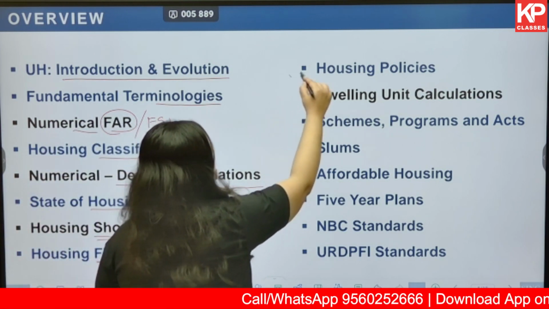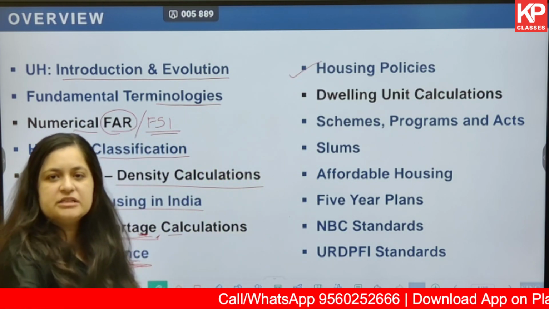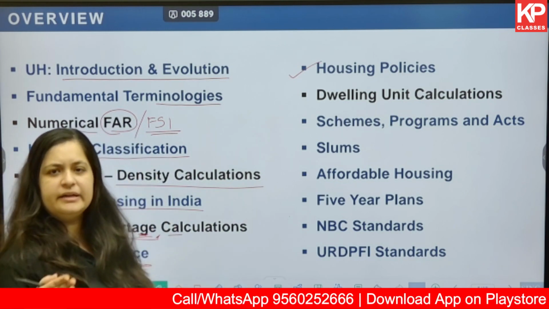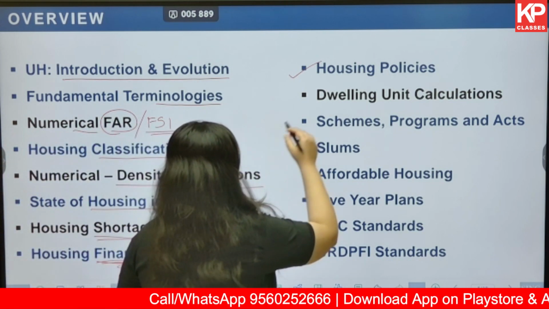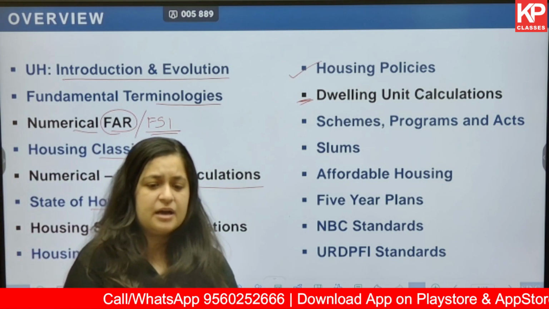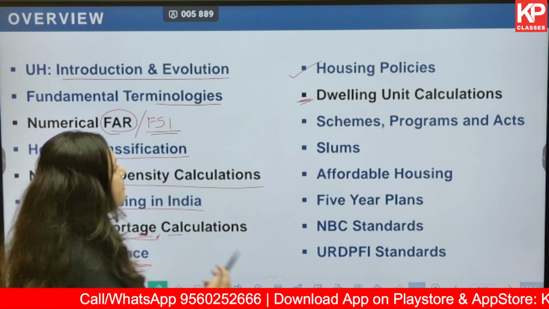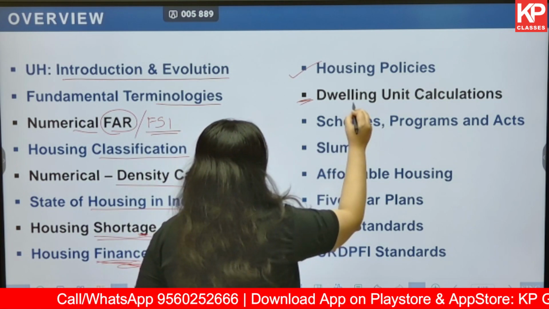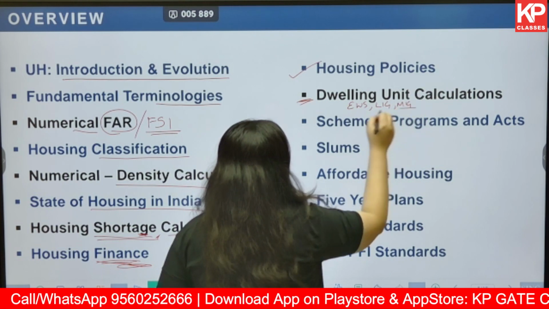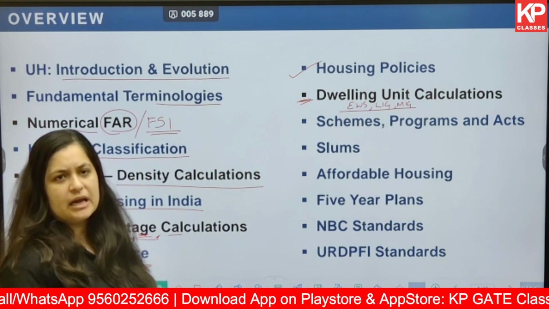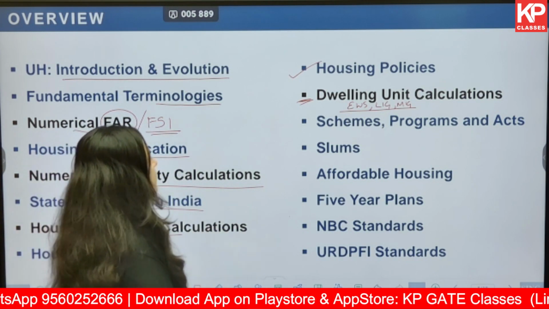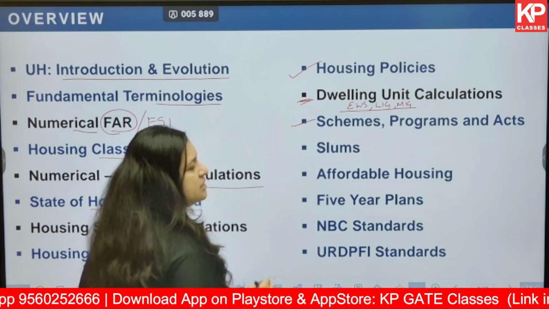Next, housing policies. For example, NHP, NHHP, what were the various kind of policies that were there in India from the beginning till date? Next, dwelling unit calculations. Now, these kind of calculations, when it comes to GATE exam, are usually based on the economic sections. For example, EWS, LIG, MIG, etc. Based on that, we do the dwelling unit calculations with respect to number of dwelling units or with respect to area, and so on.